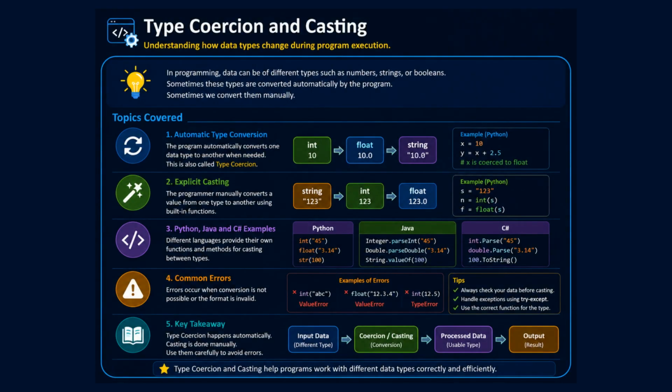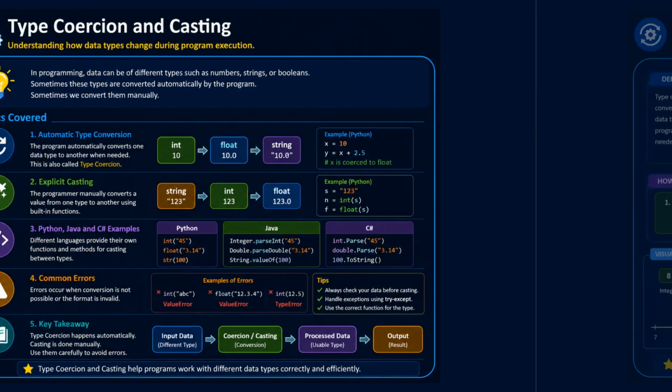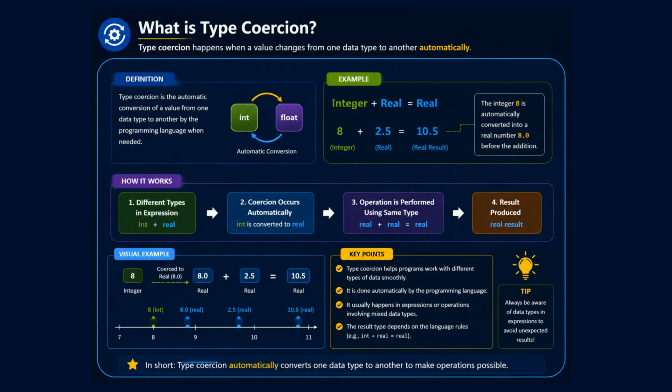Welcome to this video on type coercion and casting. We will explore how data types change during program execution. In programming, data can be of different types, and sometimes these types are converted automatically, called type coercion, or manually, which is explicit casting. Let's understand the concept of type coercion.